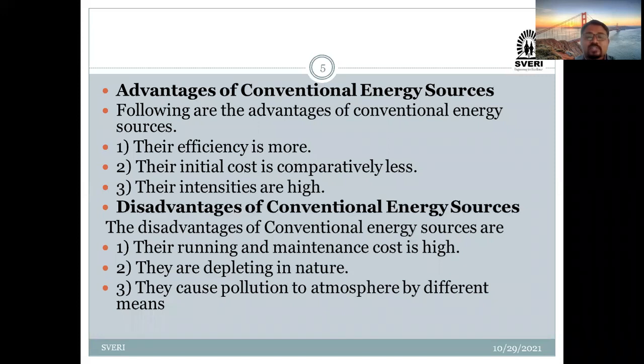Another advantage is that its initial cost is comparatively less. Initial cost means, consider the example of petroleum products. Petroleum products are found in the sea. We just have to extract it and transport it up to the company or place, and from that place it is distributed throughout the country.